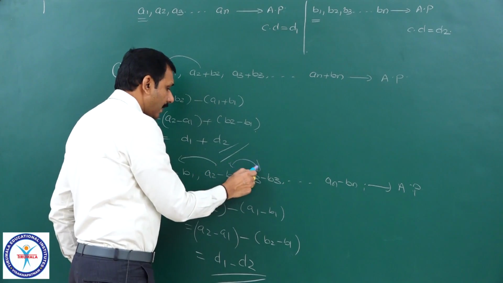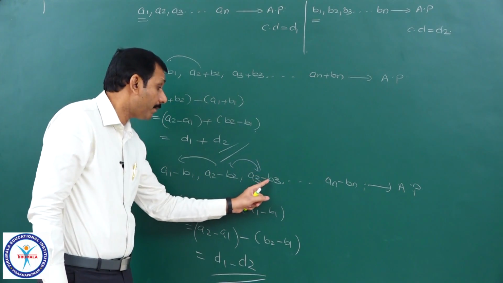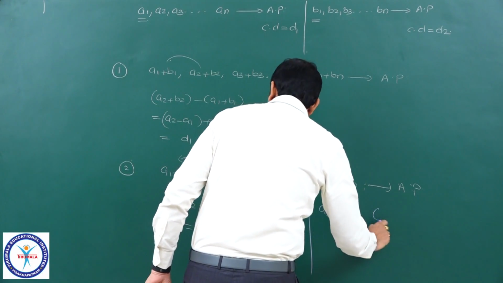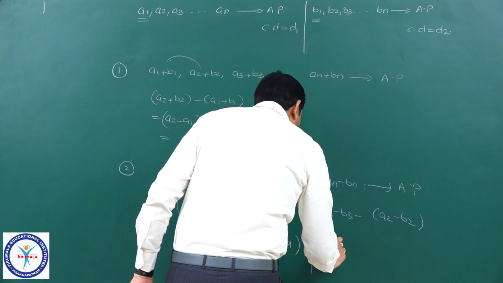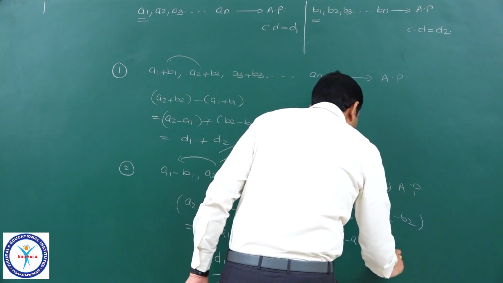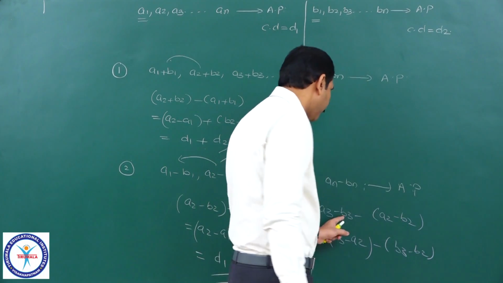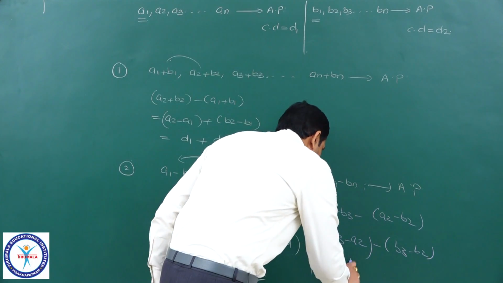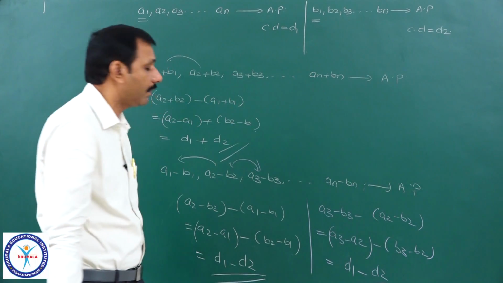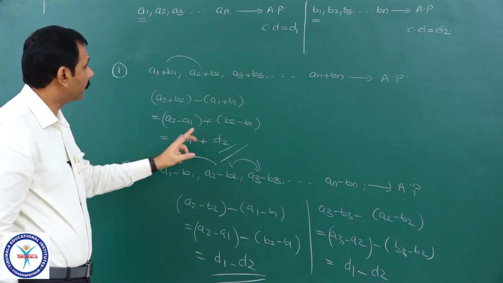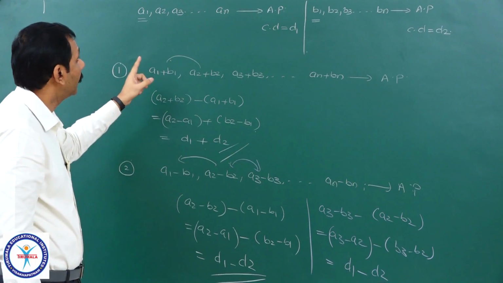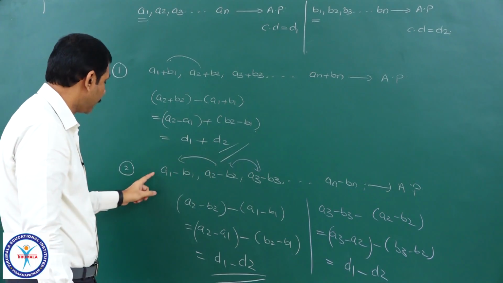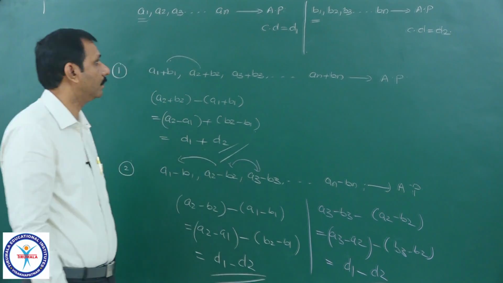Even if you take these two, you will get the same thing. If I take this difference, a3 minus b3 minus of a2 minus b2 is equal to a3 minus a2 minus of b3 minus b2, because minus b3 plus b2. What is this? The common difference of this AP only, a3 minus a2, it is d1 minus d2 you will get. Therefore, whether you take addition or subtraction, the resulting sequence here is an AP with common difference d1 plus d2, and this is an AP with common difference d1 minus d2.